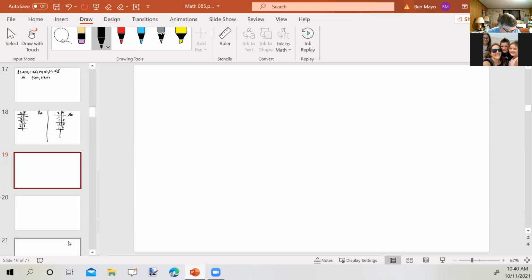Okay. Now, let's talk about function notation. Okay, so y written in function notation is typically written looking like this. We've sort of got an italicized f and then parentheses and an x in it.